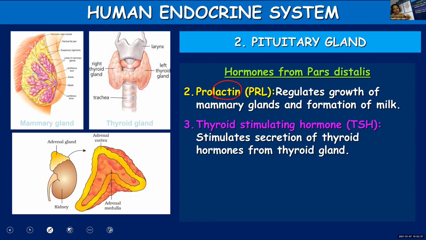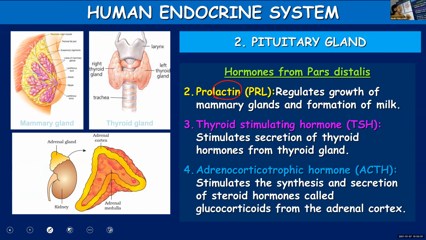This particular hormone, that is TSH, will stimulate your thyroid gland so as to release the different hormones from the thyroid gland. What are the hormones released by the thyroid gland? You will be learning later in detail. So thyroid stimulating hormone is the hormone which will stimulate the thyroid gland to release different thyroid hormones.